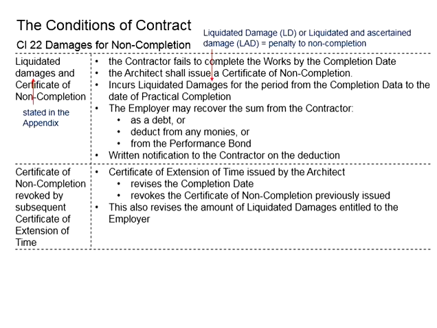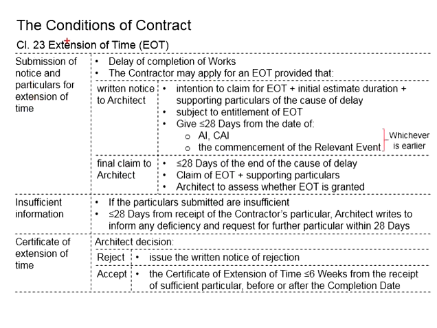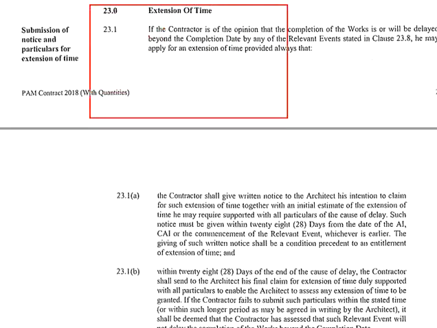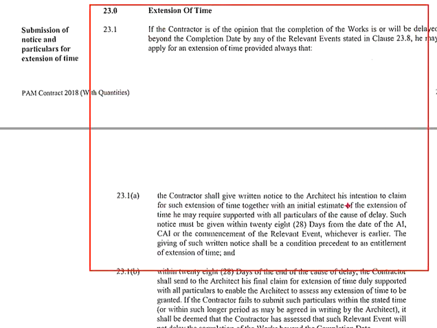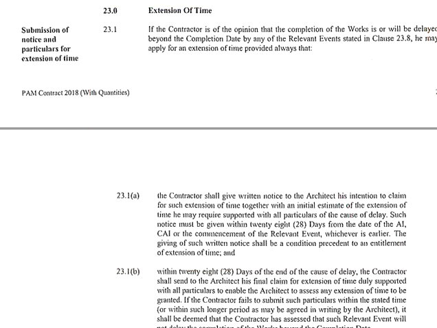In order to prevent contractors from abusing this extension of time, there are conditions. This will be discussed in this video regarding Clause 23, extension of time. You may refer to the PAM Contract 2018 for the full statement of the clause under the extension of time.